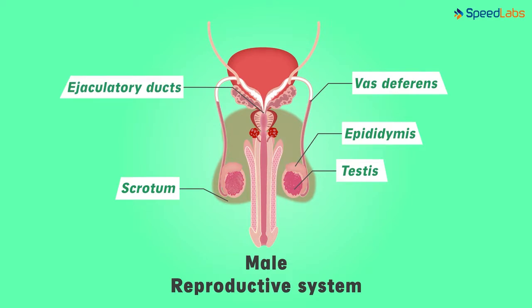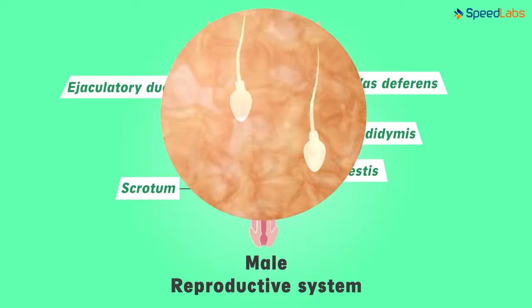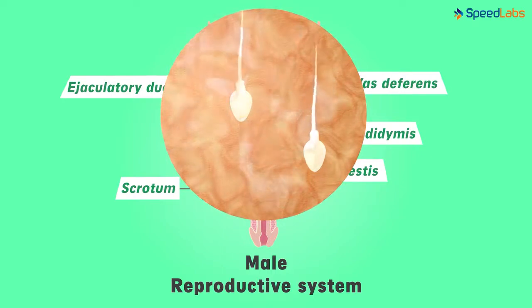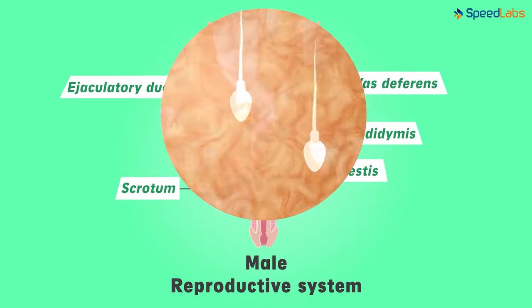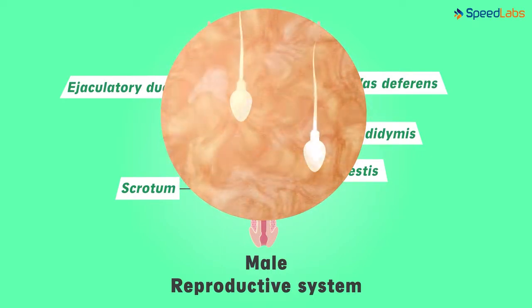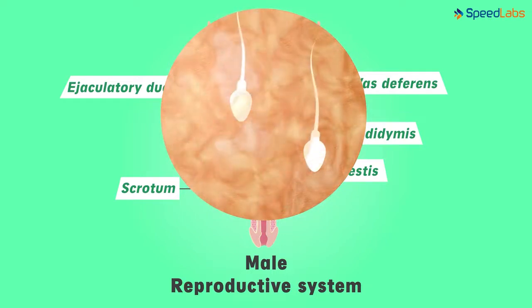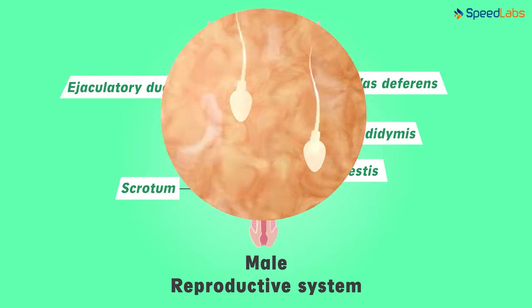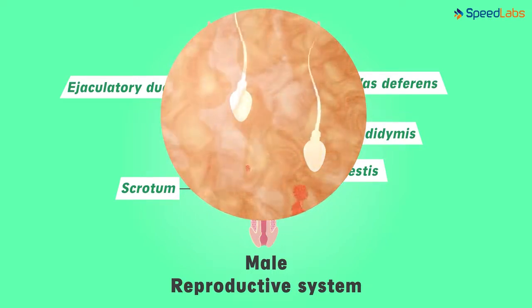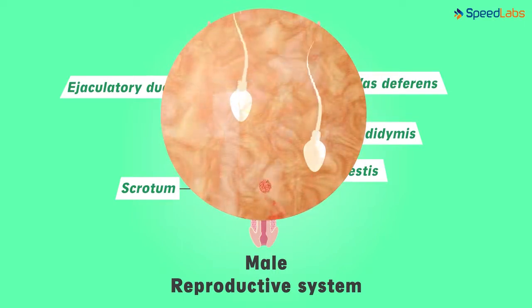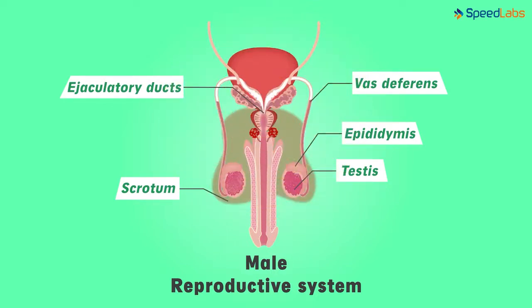It heads to a destination where the sperms get mixed with a nourishing fluid. Wait a second, what kind of fluid are we referring to? And why is it needed here? Basically, the sperms need nourishment to survive. Also, they need to be protected from acidic conditions coming their way. Hence, various glands come to the rescue by secreting a few important secretions.